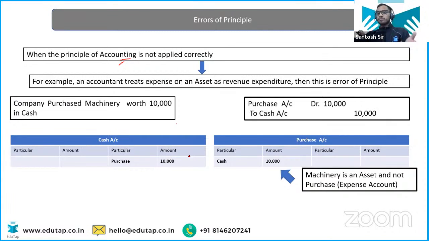So this is also a way to remember this. I have told you in the beginning itself, in the first slide, when you don't know the concept, when you have entered the wrong entry due to the lack of concept, then it's the error of principle. But when you have done the wrong entry due to the lack of focus, then it's the error of commission. Omission is simple, nothing very technical there.